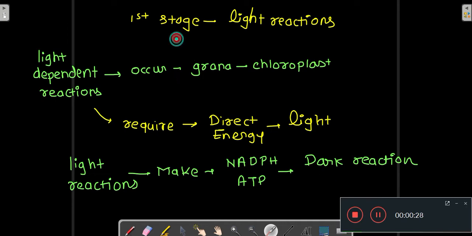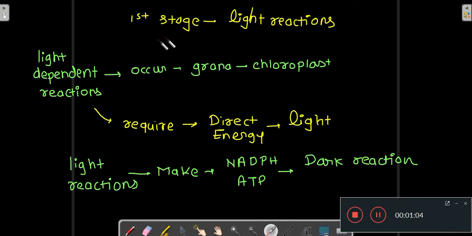So the first stage is also known as light reactions. Light reactions are light dependent reactions. These light dependent reactions occur in the grana of the chloroplast. These light dependent reactions require direct energy from the light, and these light reactions make NADPH and ATP, and this NADPH and ATP which are produced in the light reaction are being used in the dark reaction.